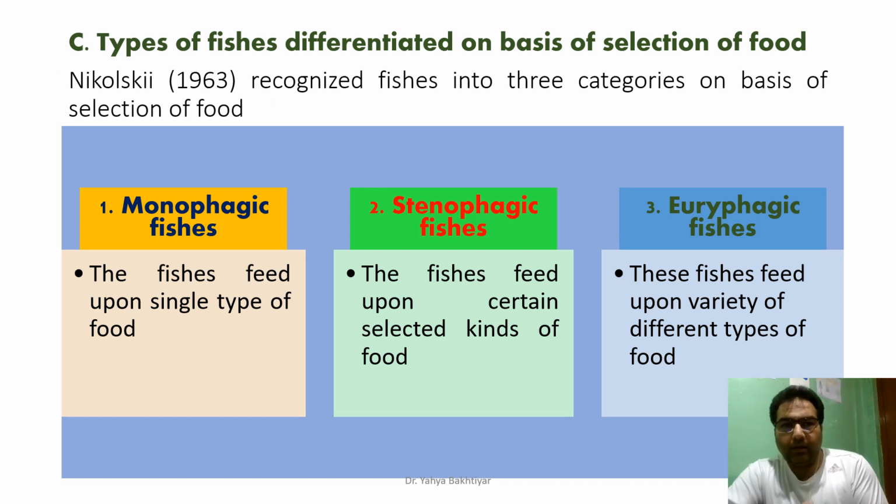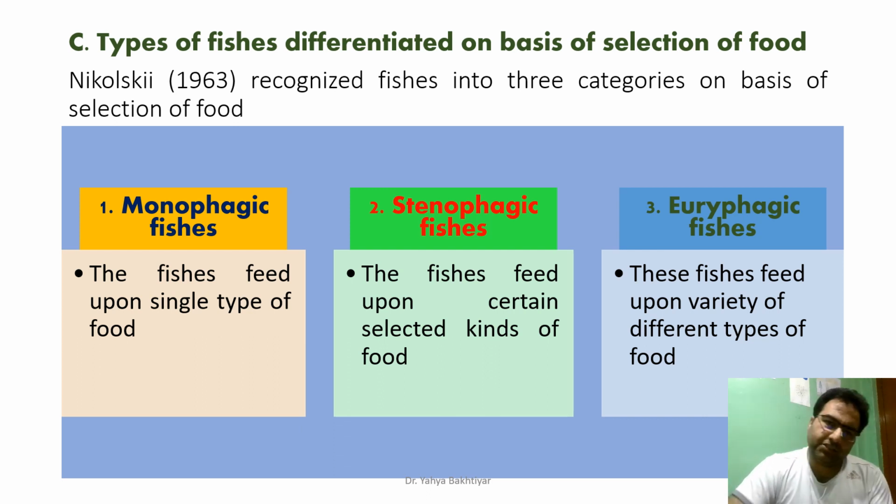Then, on the basis of the selection of food, the fishes are also categorized into three categories: monophagic, stenophagic, and euryphagic fishes. If a fish feeds only on one kind of food item, we call that fish a monophagic fish.